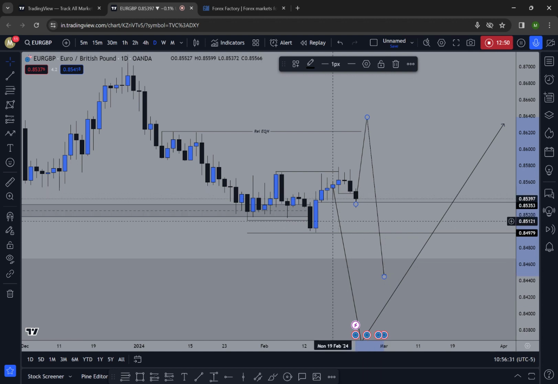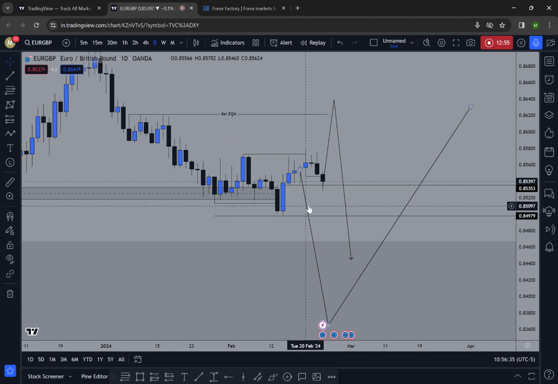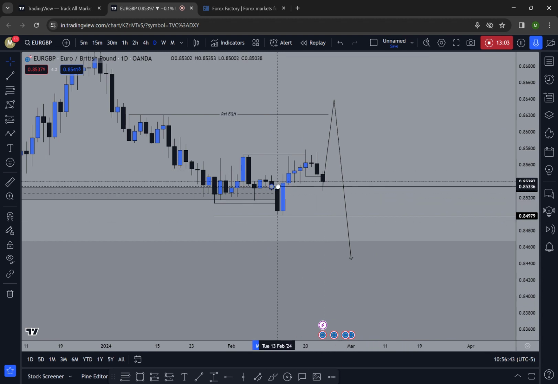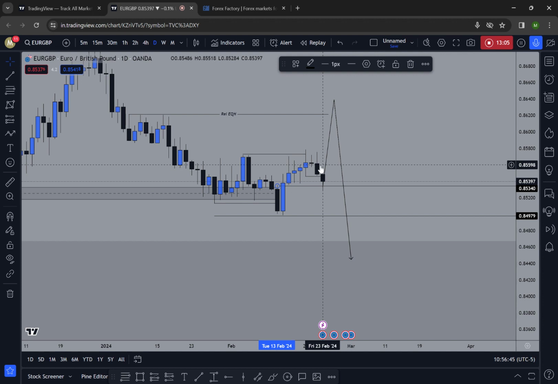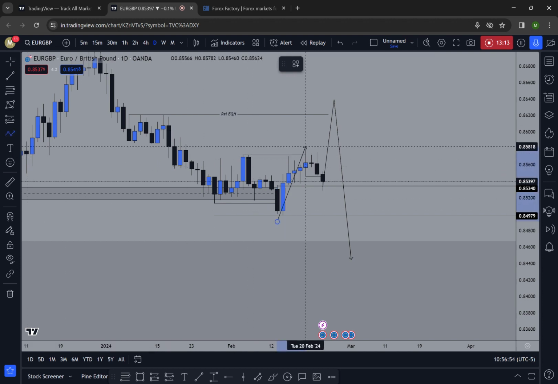Last week we expected the price to take out these highs and come back to this monthly order block, but that didn't happen. The price action was different. So we are expecting the Euro GBP to reach this order block for the first refinement. This was the first refinement of this daily order block. From there these highs were taken, so we got an initial push to this side.